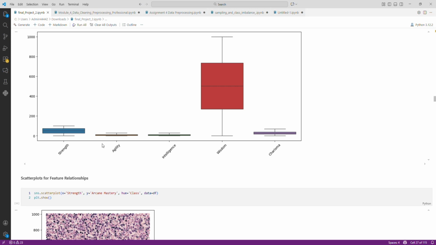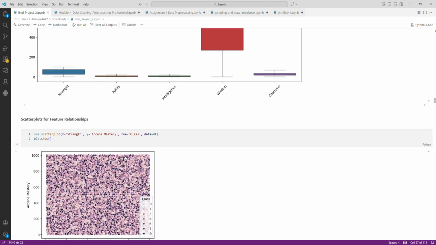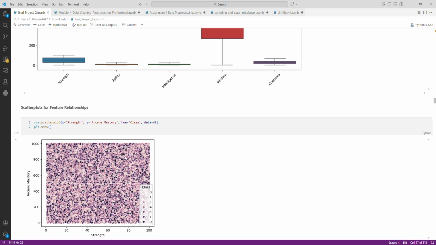I also used a scatter plot for feature relationships. The scatter plot shows that the points are widely dispersed, indicating a weak relationship between many of the variables. This suggests that the features may independently contribute to predicting the target classes rather than having a strong linear relationship.